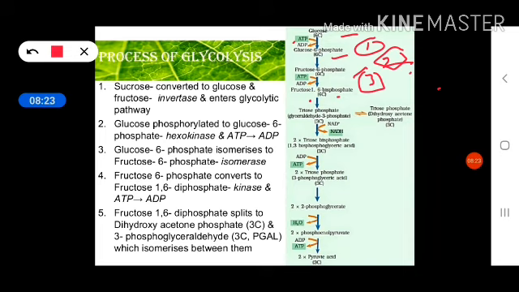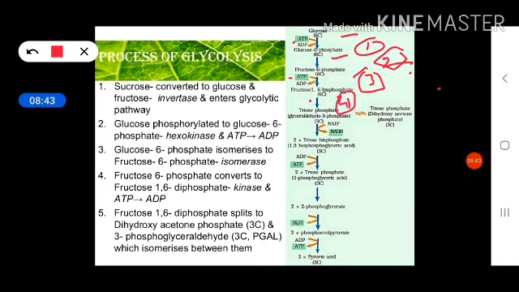So in the further reactions you can see every molecule is 2 in number. Okay, so glyceraldehyde 3 phosphate, or the GAP, will convert into 1,3 bisphosphoglyceric acid, or you can say 1,3 bisPGA.